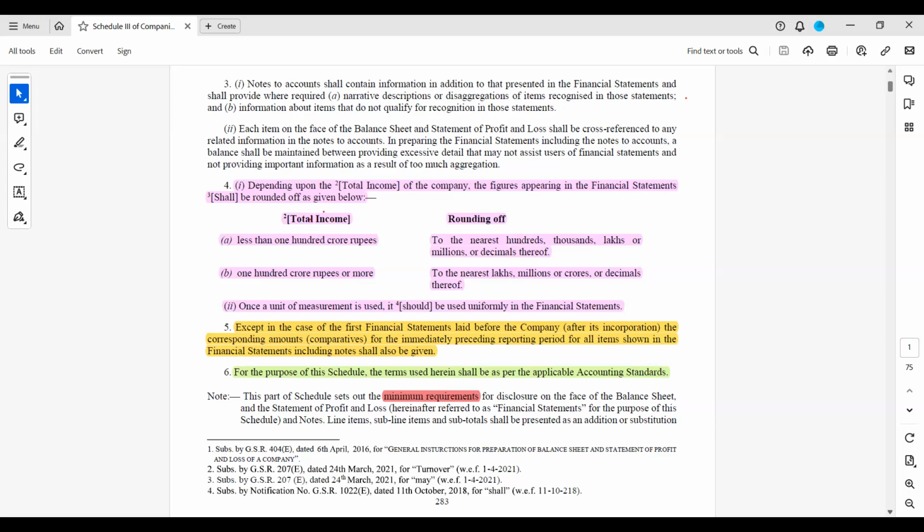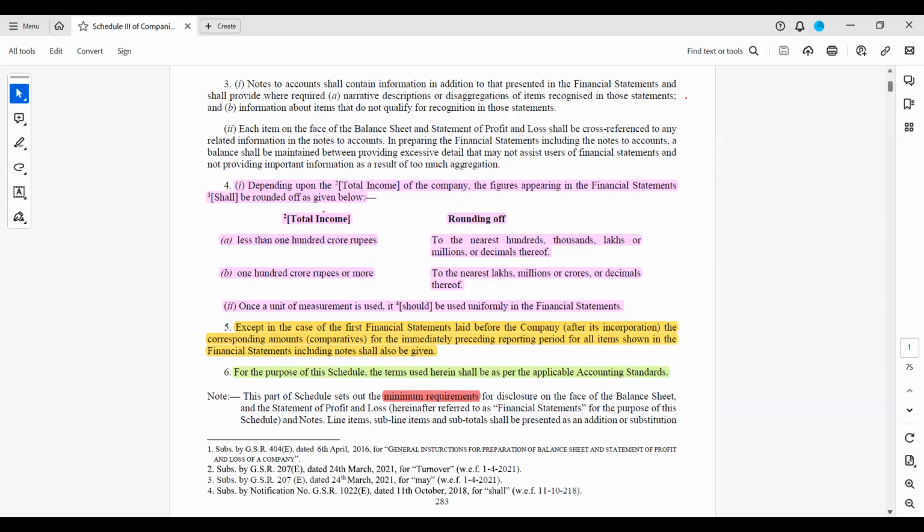It cannot be rupees in hundreds for the balance sheet and rupees in lakhs for the profit and loss statement. You cannot use multiple denominations. You have to use any one, nearest hundreds or thousands or lakhs. That is what they are trying to say.